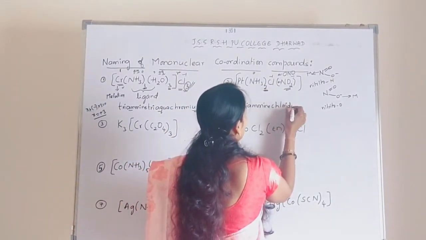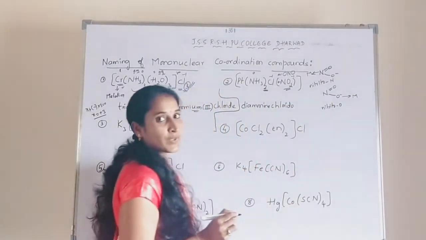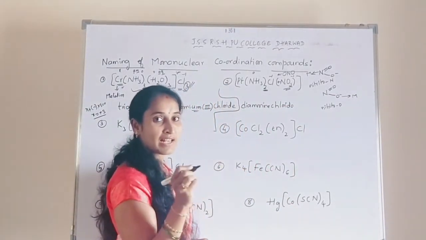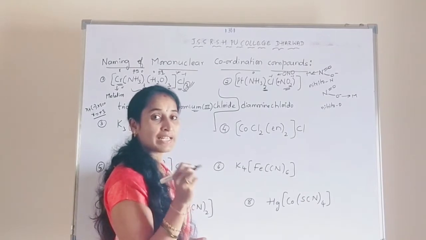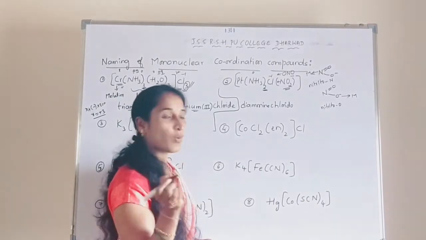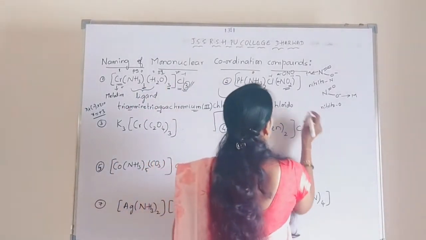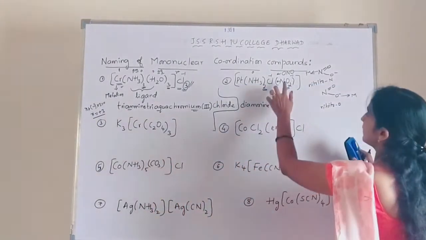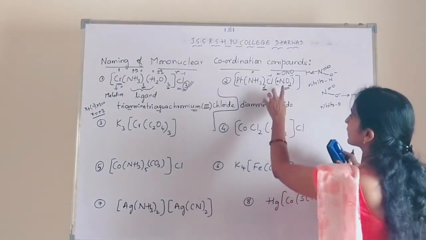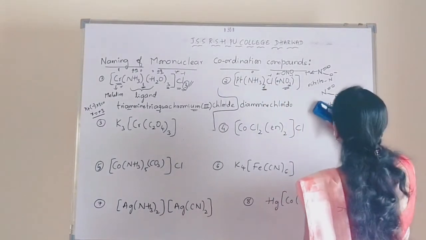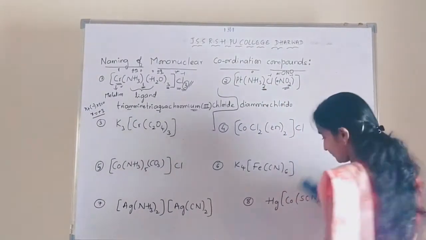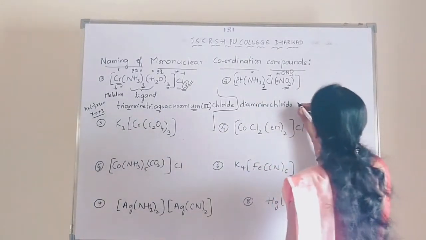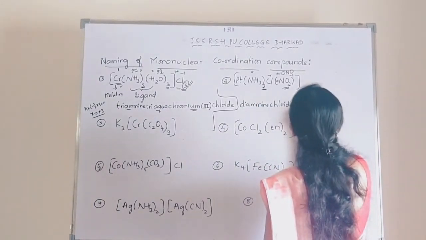As I already explained, the name ending with chloride, the last part IDE gets replaced with IDO. Okay, chlorido. And the next one, nitrato. See here, they have given NO2, so it is ligating through nitrogen. So nitrato-N.